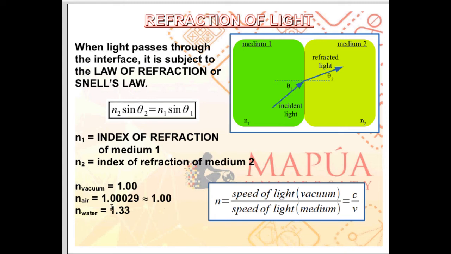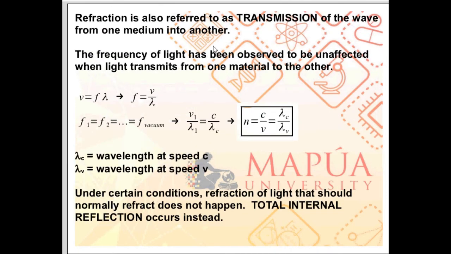As you can see, index of refraction is a unitless quantity. It does not have any unit. Speed divided by speed, the unit cancels out. Refraction of light is also referred to as the transmission of the wave from one medium to another. So when you see the term transmission, for the most part, as far as our course is concerned, this means refraction.